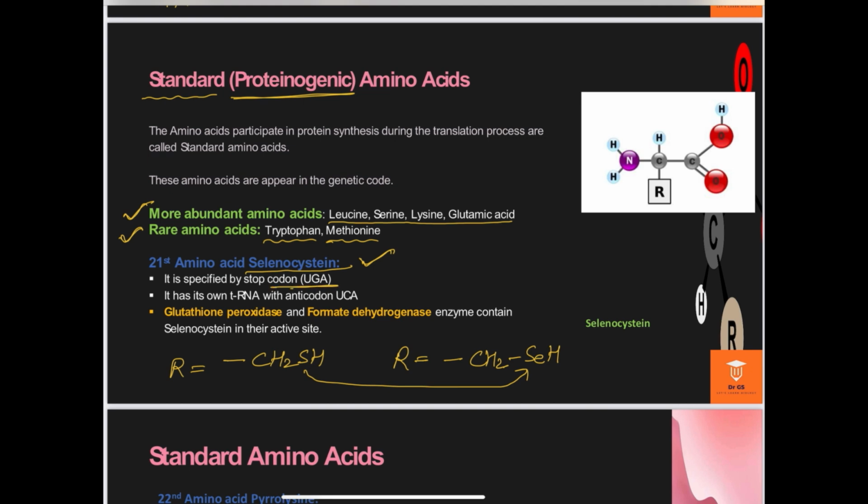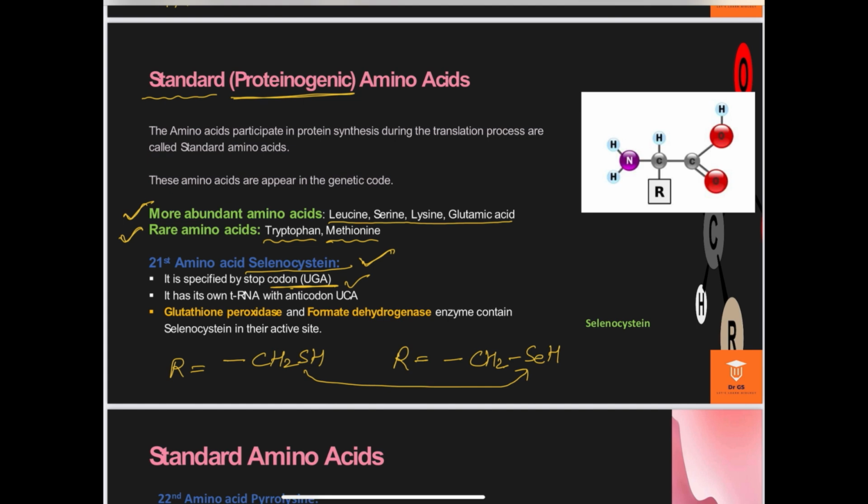And what is the meaning of this stop codon? We all know that there is a sequence of nucleotides on the mRNA which specifies a particular amino acid during the process of translation. So this selenocysteine is specified by the stop codon.